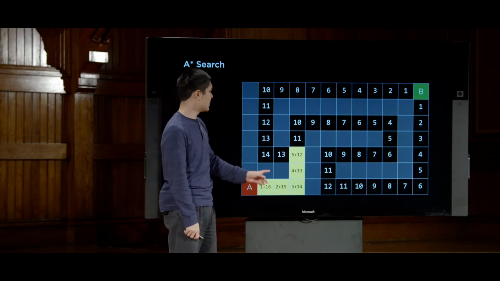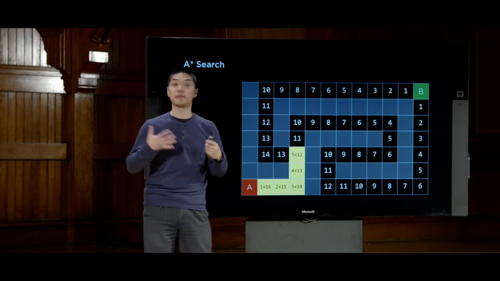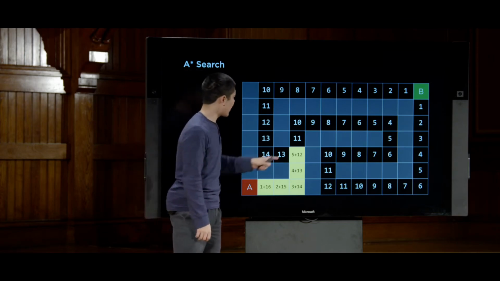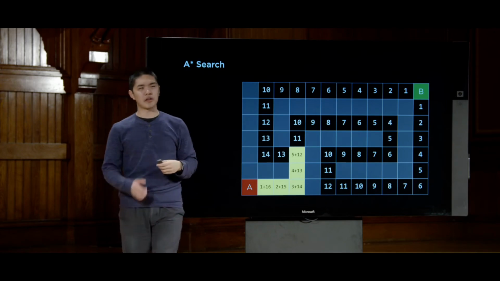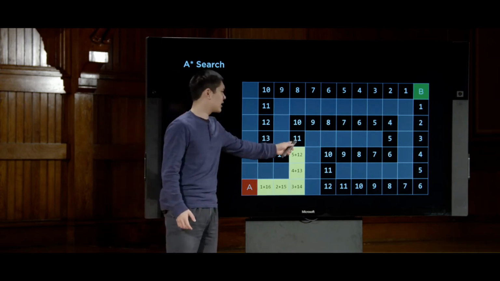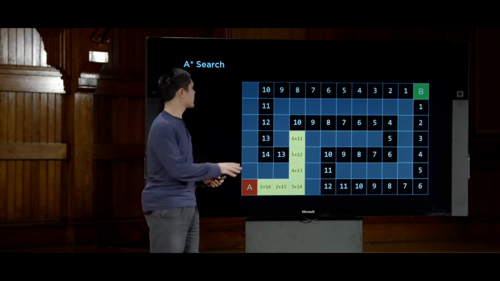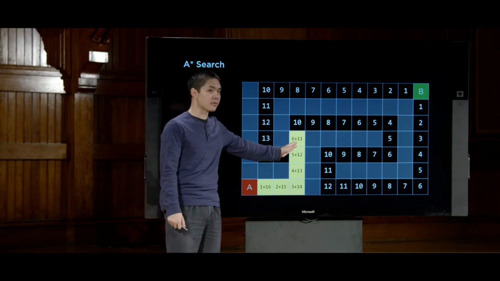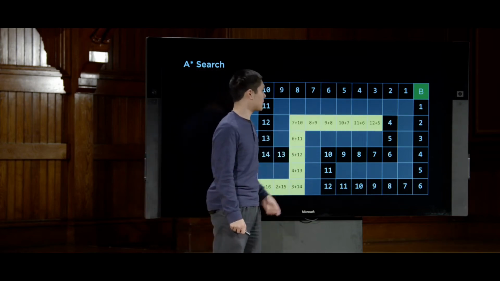I could either be 6 steps away from the goal with a heuristic of 13 for a total of 19, or I could be 6 steps away from the goal with a heuristic of 11 with an estimate of 17 for the total. So between 19 and 17, I'd rather take the 17, the 6 plus 11. So far, no different than what we saw before. We're still taking this option because it appears to be better. And I keep taking this option because it appears to be better.